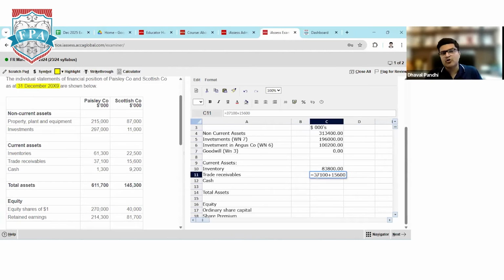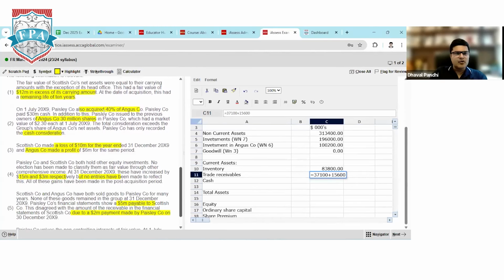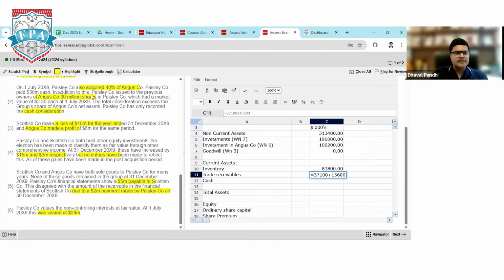Now here there is an intra-group transaction between parent company and subsidiary company. So I'll again read the adjustment and make sure that everyone understands properly. In the books of P company, the second last adjustment, Scottish and Angus have sold each to other. None of the profits remain in the books.